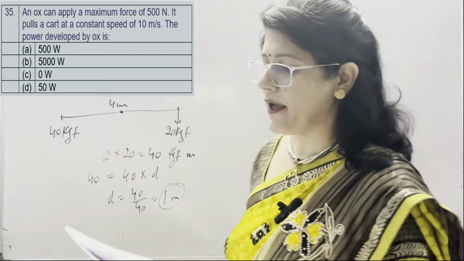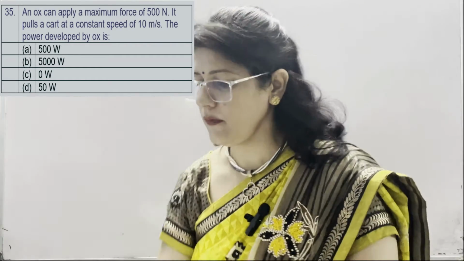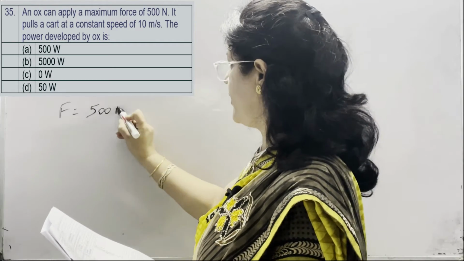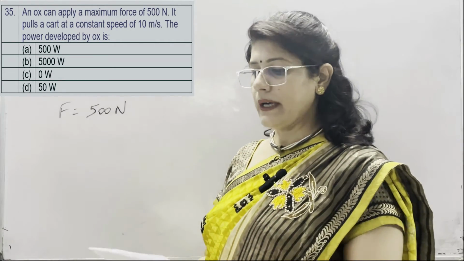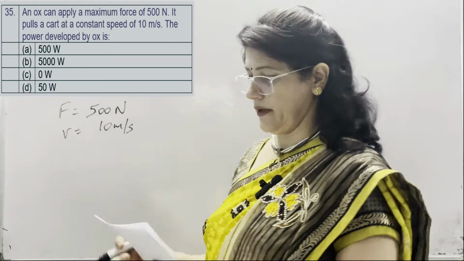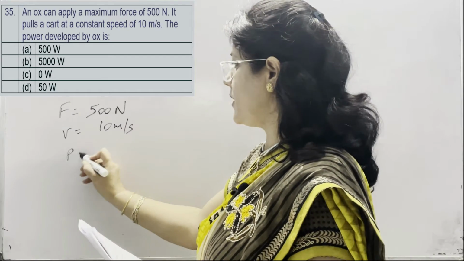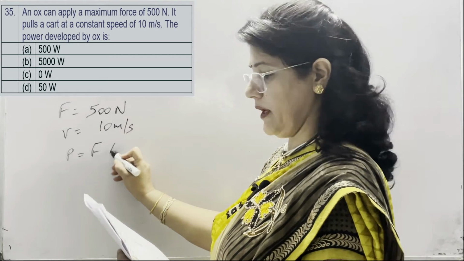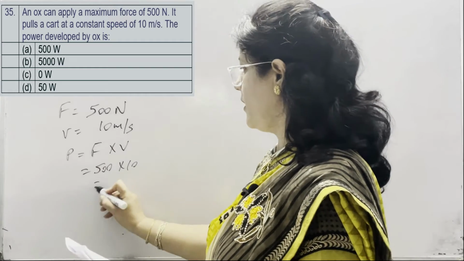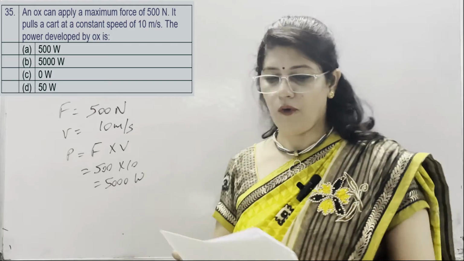An ox can apply a maximum force of 500 Newton. So the force applied by the ox is 500 Newton. It pulls a cart at a constant speed, V is given as 10 meter per second. The power developed by the ox is, power is equal to F into V. It means 500 into 10, 5,000. The unit of power is watt.